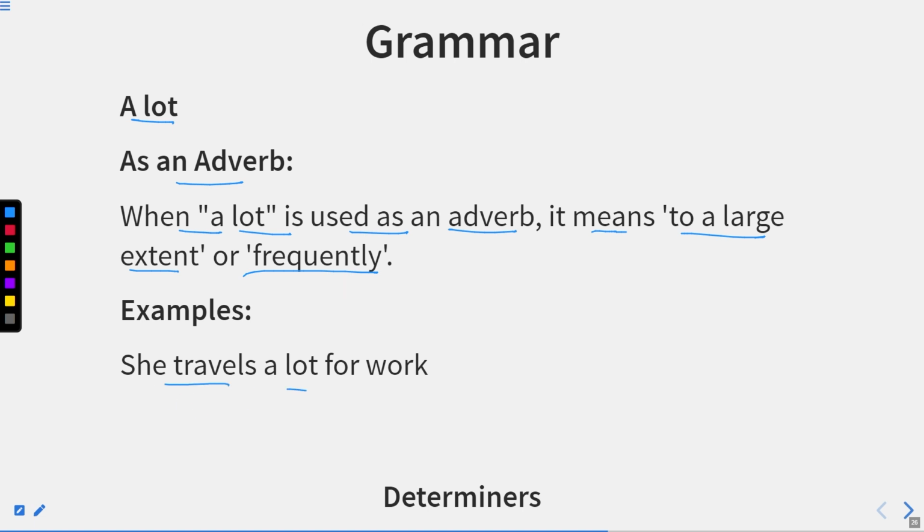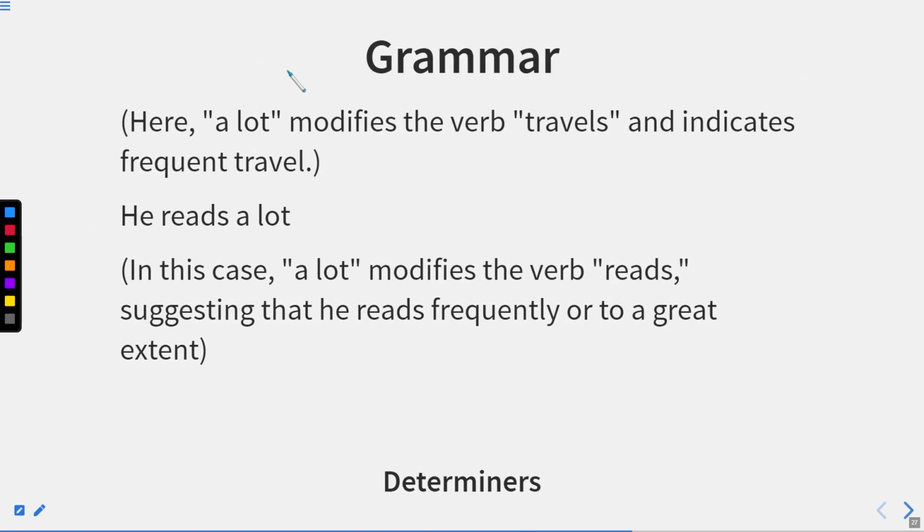For example, she travels a lot for work. She travels frequently, again and again, at short intervals. Here, a lot modifies the verb travels and indicates frequent travel. He reads a lot. Maybe he likes to read, or he has many books or newspapers. So he involves himself in reading. In this case, a lot modifies the verb reads, suggesting that he reads frequently or to a great extent. So this is how we can use a lot with verbs.